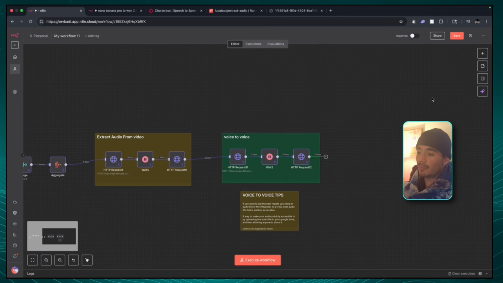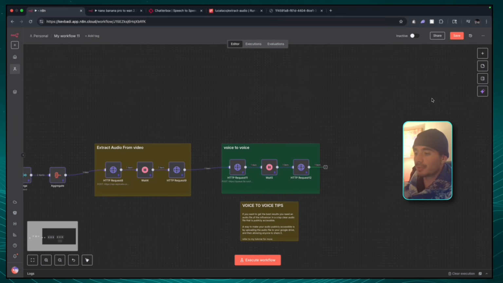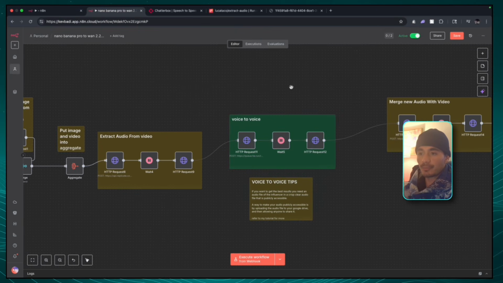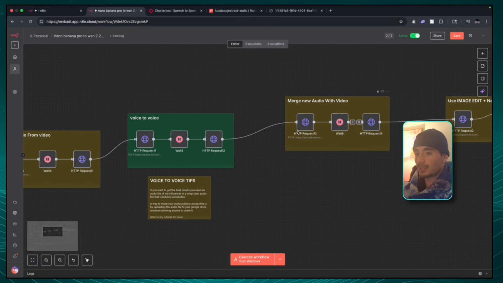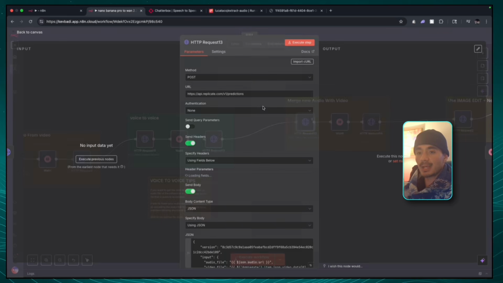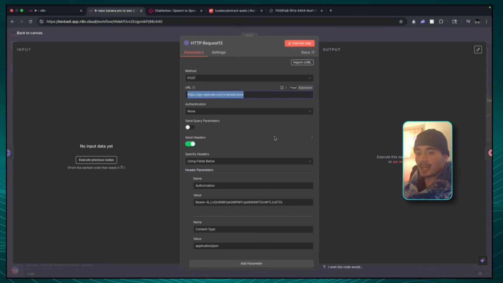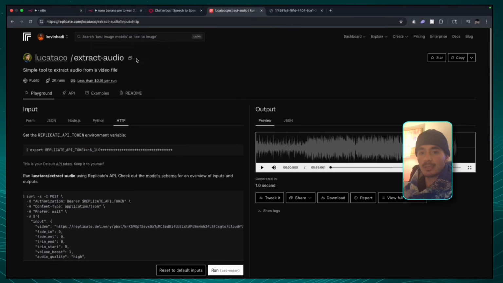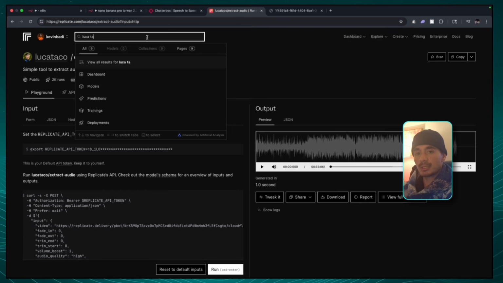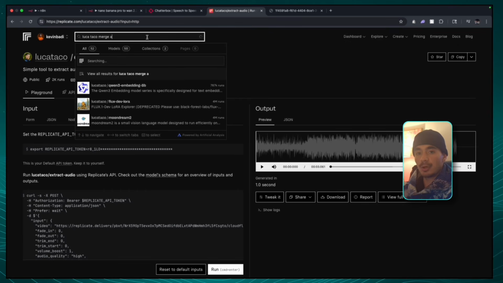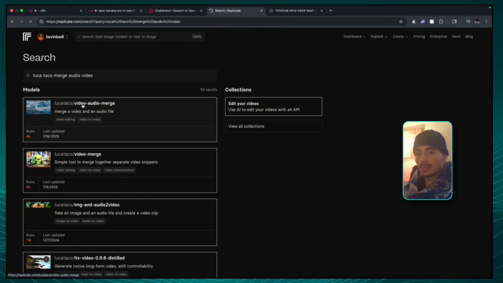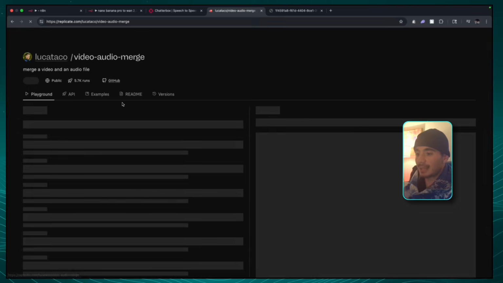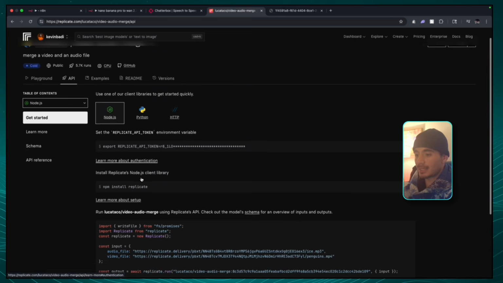Now we have the new voice, but the new voice needs to be merged with the video. If we go back to the original workflow and we have this merge new audio with video, we're going to open up this API call and we can see that this was on Replicate and it uses Luca Taco again. If we go into Replicate and search Luca Taco merge audio and video, right here, this Luca Taco video audio merge, we want to select that. And this is where the API call breakdown is explained.